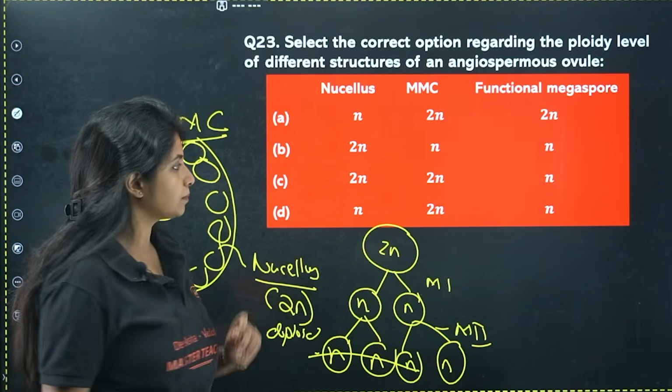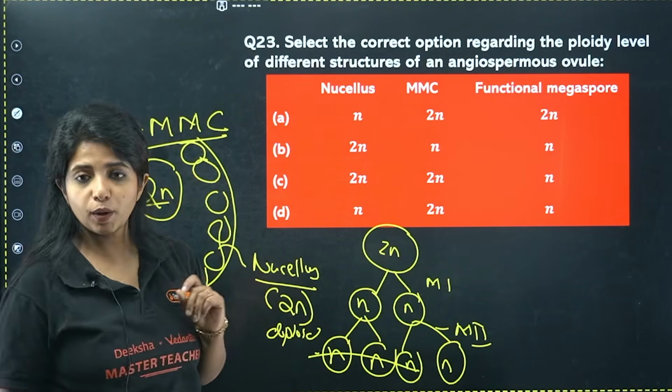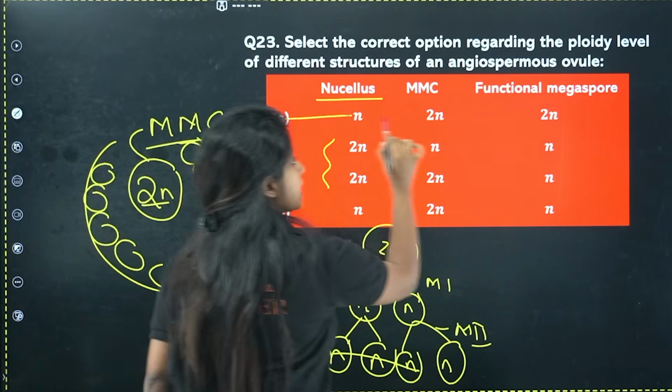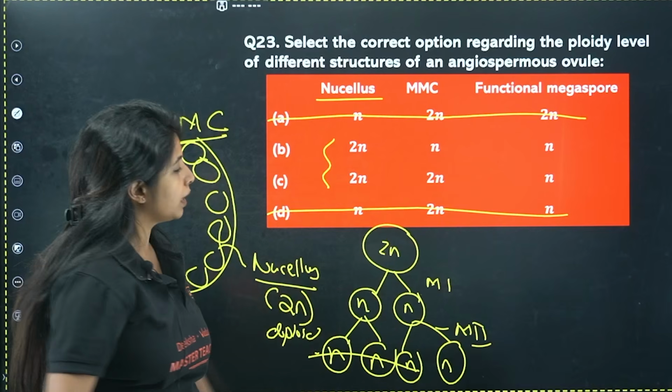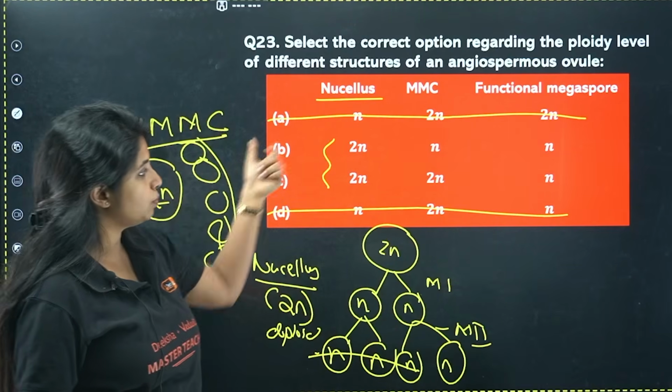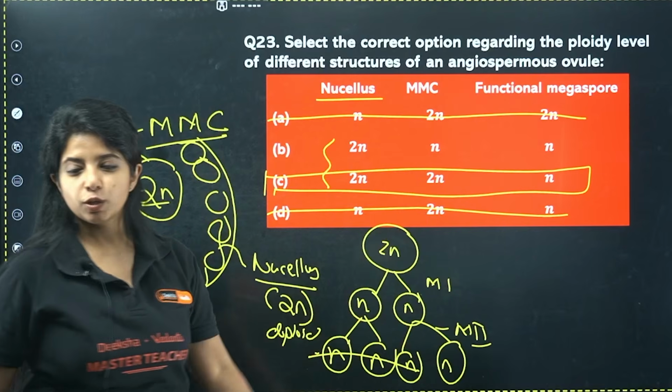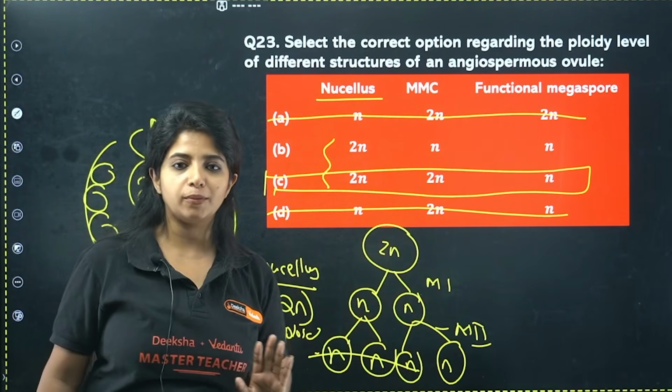Now, over here, you have been asked about the ploidy. The nucellus, you saw it is diploid. You just have 2 options like that. Cancel the other options. Okay, MMC, again, it is also going to be diploid. Just have 1 option like that, and the rest is history. So, functional megaspore is definitely going to be haploid in nature.